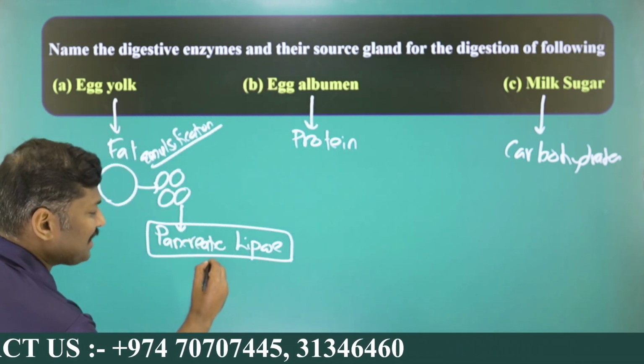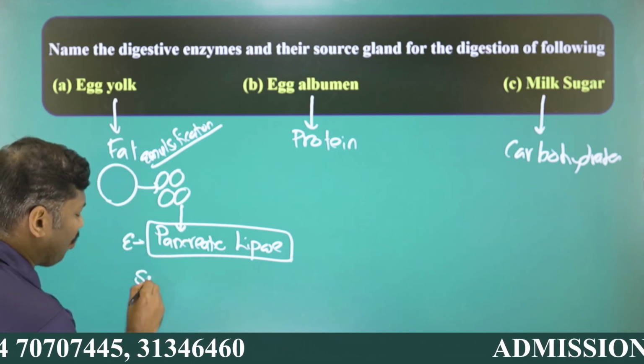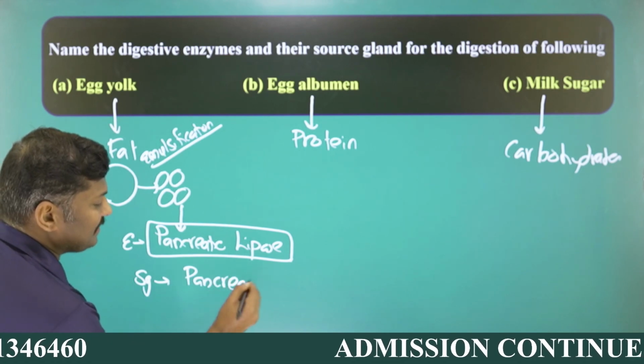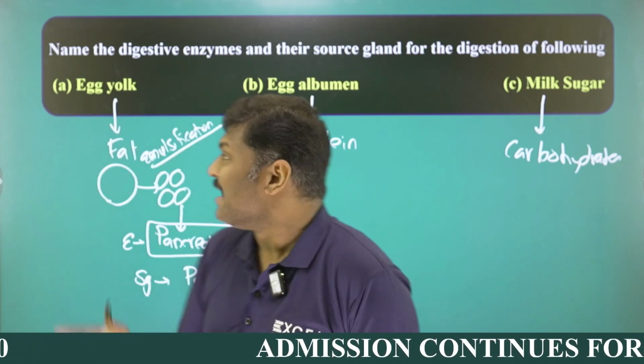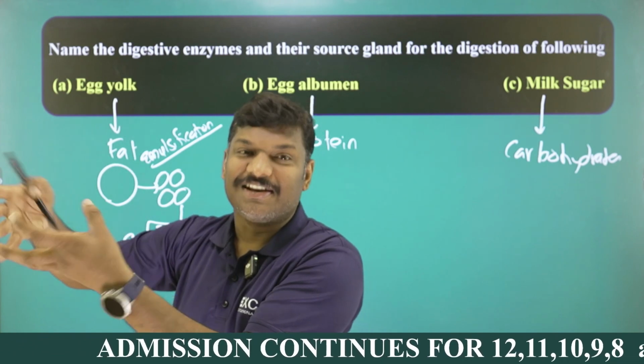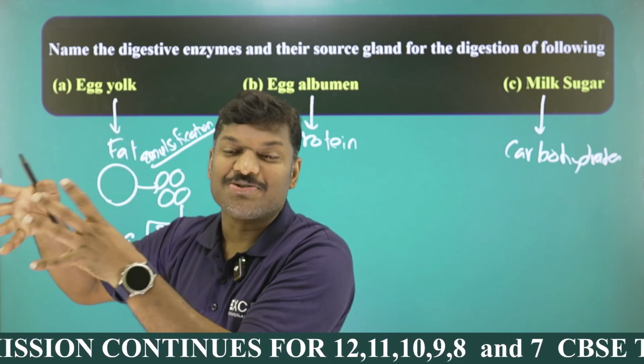And you know, what is the source gland? This is the enzyme, my dear student. What is the source gland? The source gland is the pancreas. Pancreatic lipase is produced from the pancreas, right? Emulsification is done by bile juice, and bile salts are a part of bile juice. Bile juice is produced by the liver.